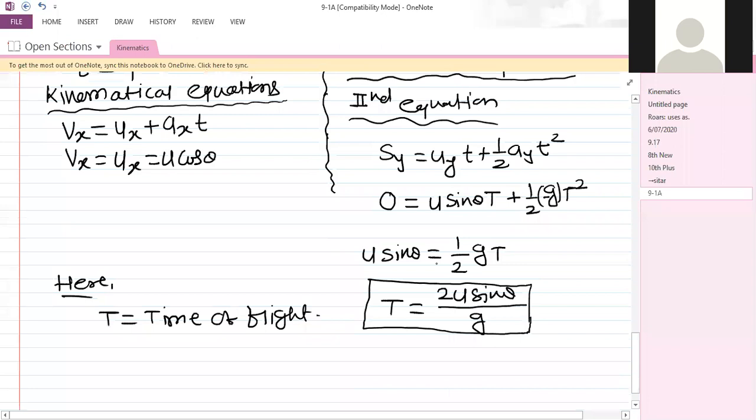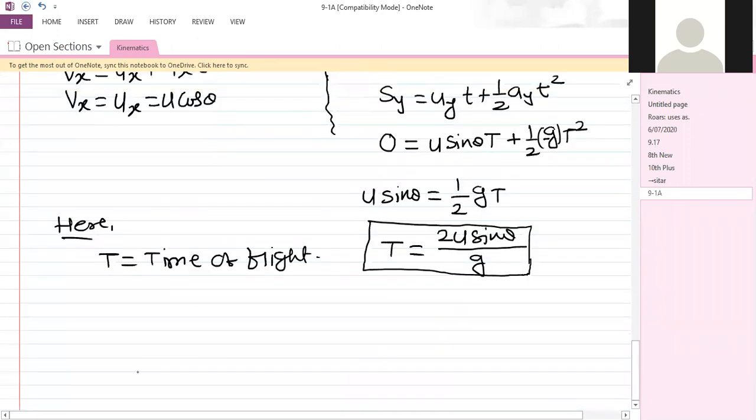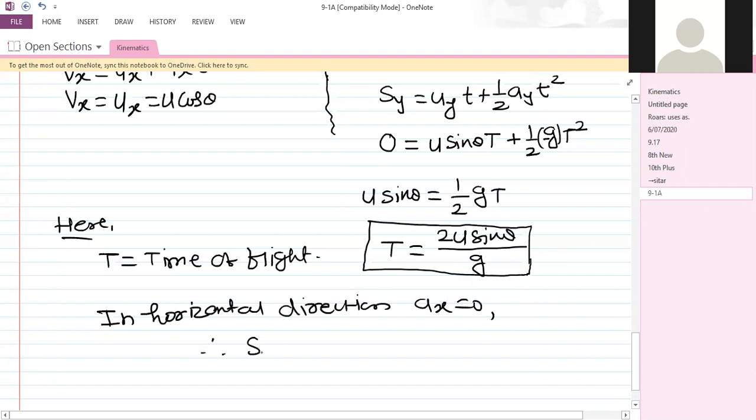Now once we got this time of flight, we can calculate the range. How to calculate range? In horizontal direction, acceleration ax is equal to 0. Therefore sx, that is equal to R, is equal to ux into the time of flight.